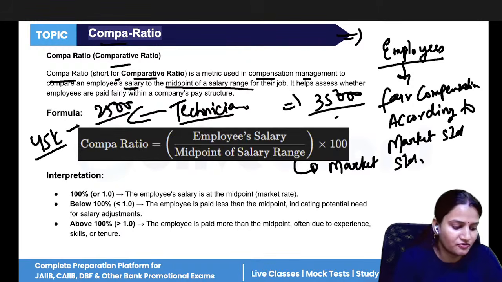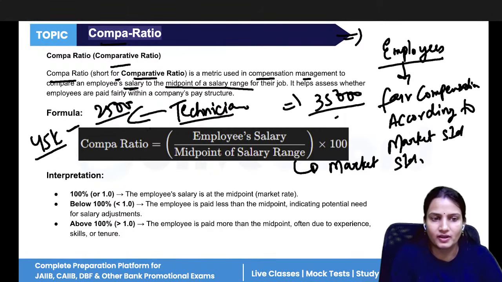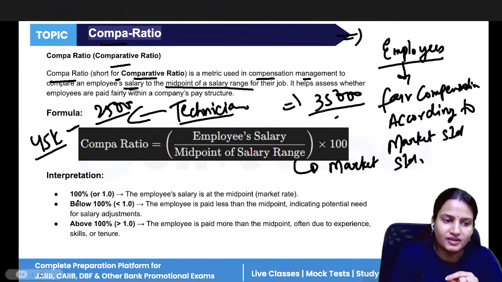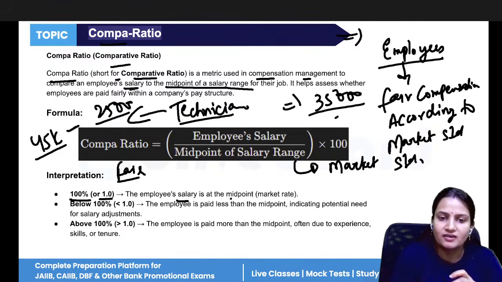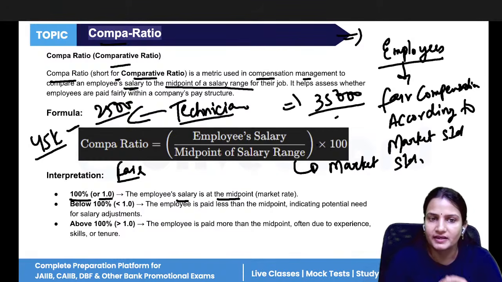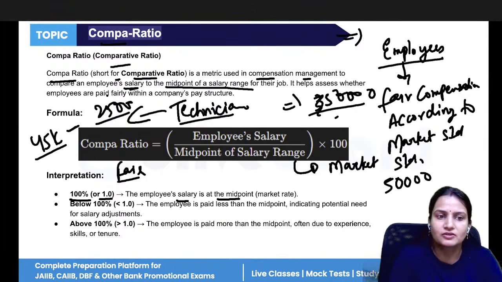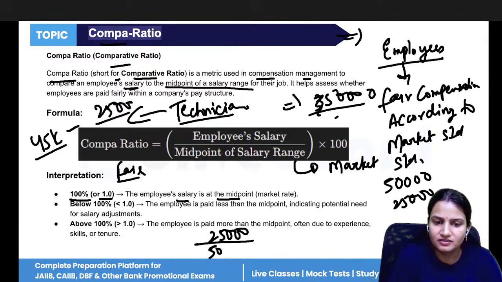So this is the formula for calculating the compa ratio. After calculating, if the answer comes 100% or 1, it means fair compensation is there. Employee salary is at the midpoint. Suppose, for example, the market standard for a technician's salary is, let's take 50 for easy calculation. Market standard is 50,000 and you are paying 25,000. Now put the value: 25,000 employees are getting, market standard is 50,000, into 100.